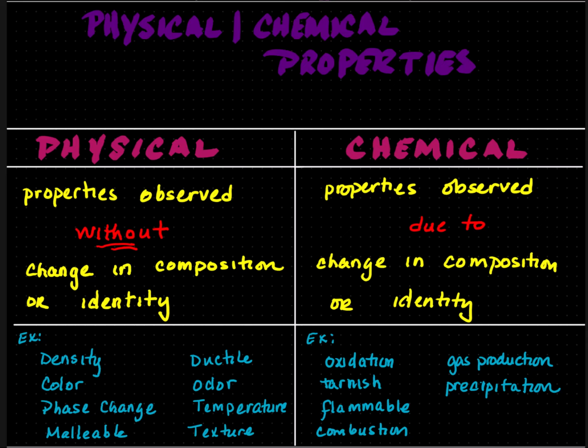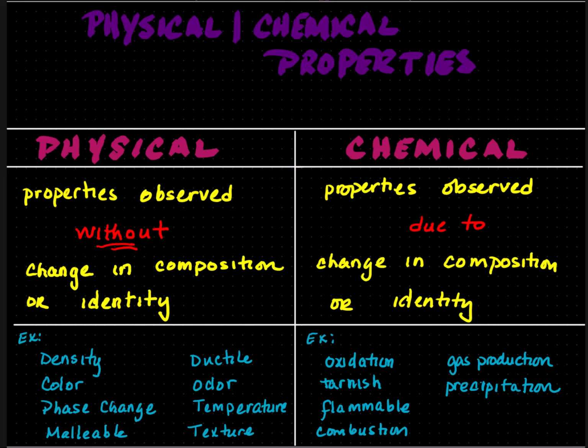Color is another example, but color can also be chemical. Color is also another example of physical. A piece of metal is silver in color. Phase change is also a physical property. Phase change going from one state of matter, solid, liquid, gas, to another is a physical property. For example, if I have an ice cube is frozen. It is made up of H2O. I melt it. The melted ice cube becomes liquid. That liquid is made up of H2O. It is the same composition. It is made up of hydrogen and oxygen.